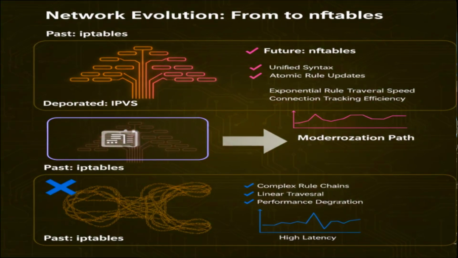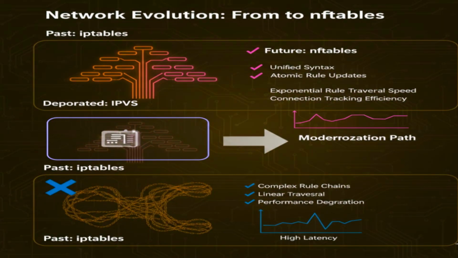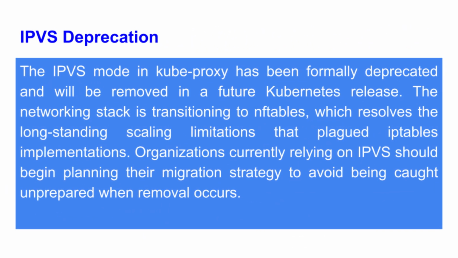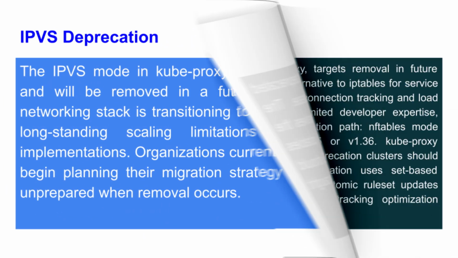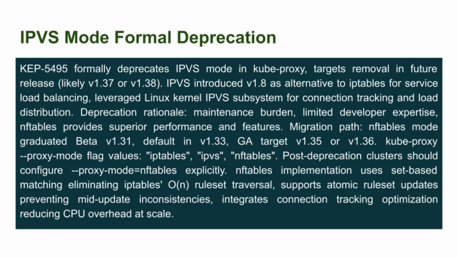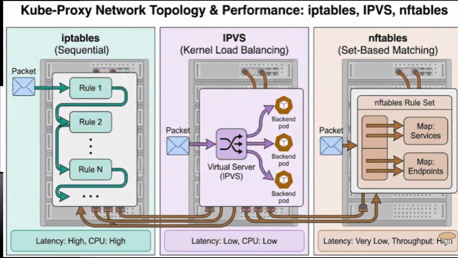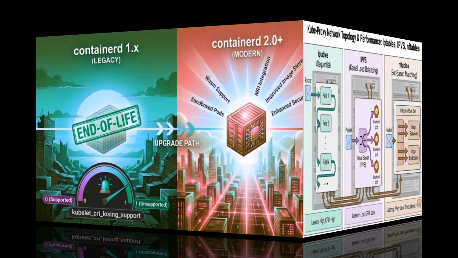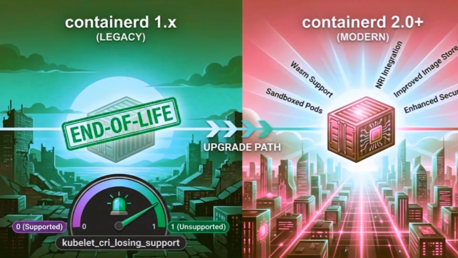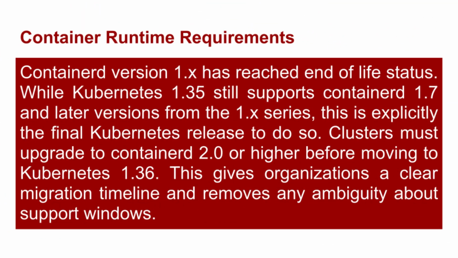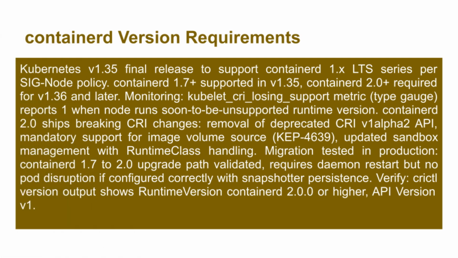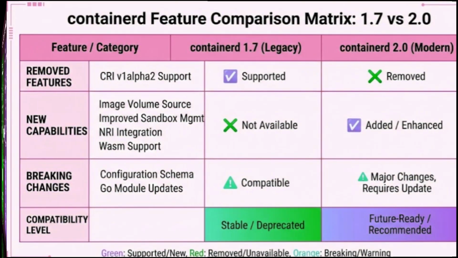Second, IPVS mode in kube-proxy is now officially deprecated. It will be removed in a future version. The replacement is nftables, which fixes the scaling problems that plagued iptables for years. Third, if you're still running containerd version 1.x, you need to upgrade. containerd 1.x has reached end of life. You need containerd 2.x to run Kubernetes 1.35.